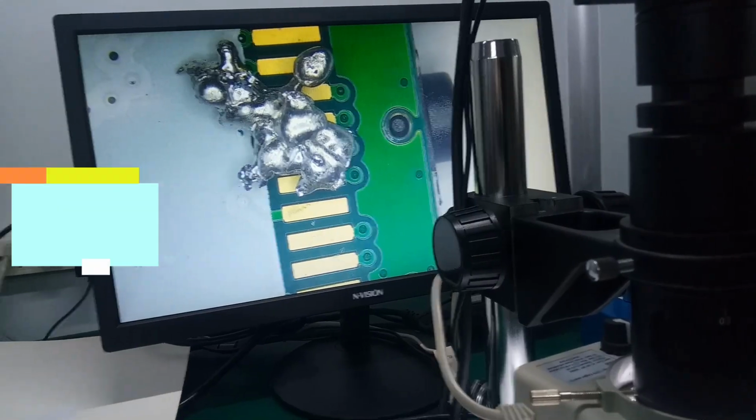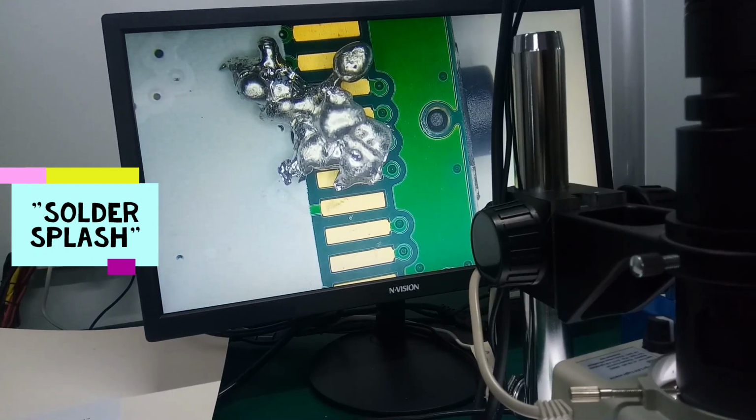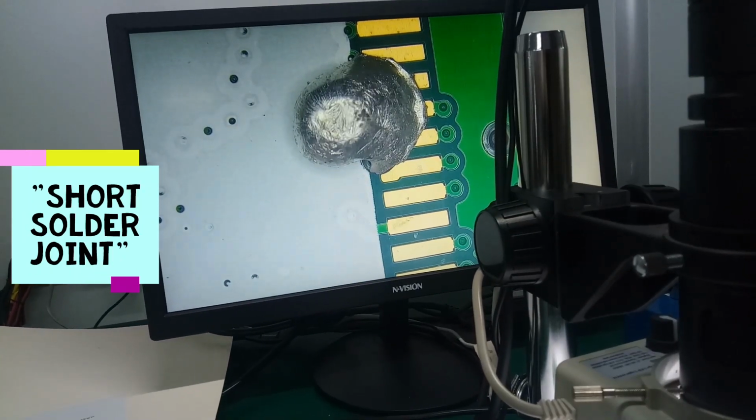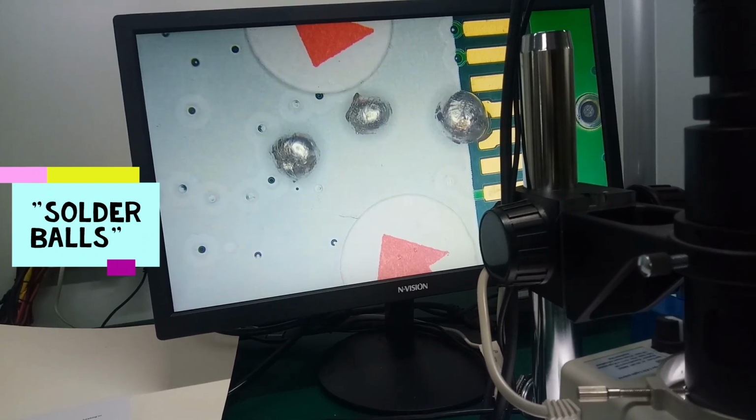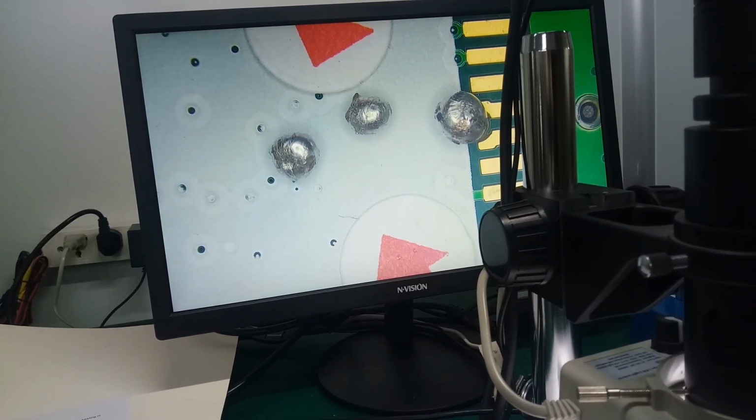To recap, this is solder splash, short solder joint. The solder lead touches other terminals. Solder balls. Solder that may be dropped during soldering will cause rattling or even short circuit.